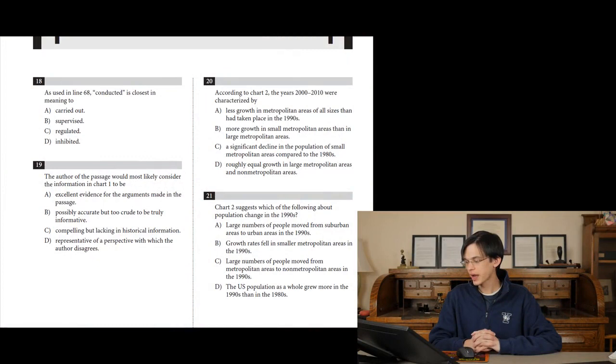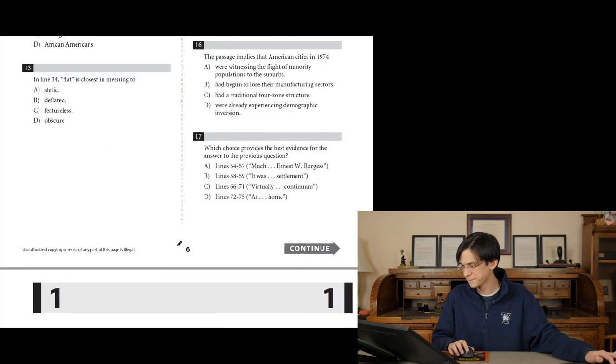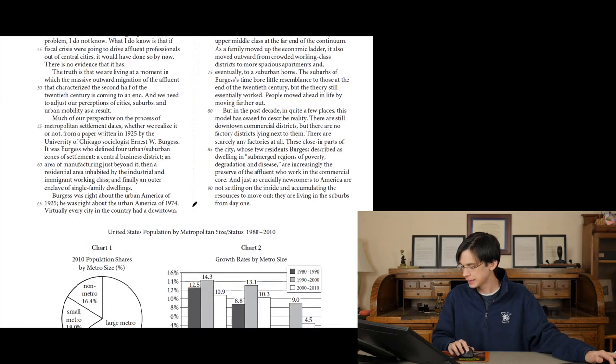Question number 19 on the reading portion of College Board's Test 4. The author of the passage would most likely consider the information in chart 1 to be... So we need to care about what the author of the passage believes chart 1 is. Let's figure this out.